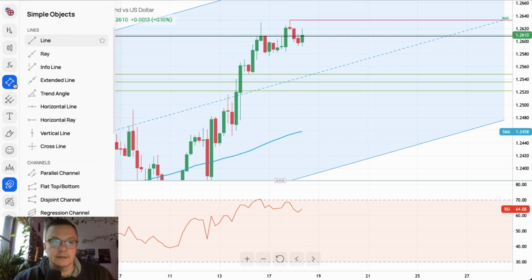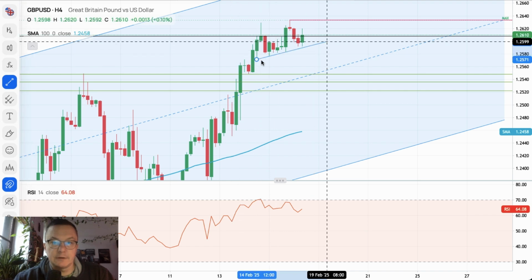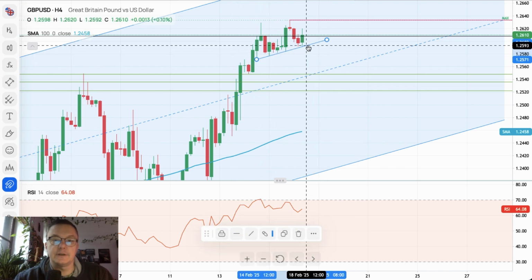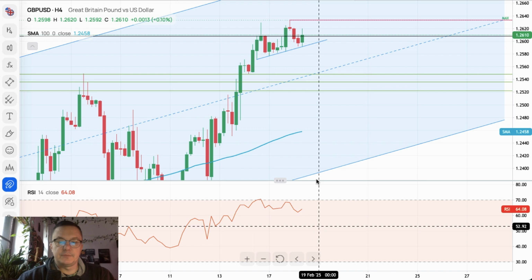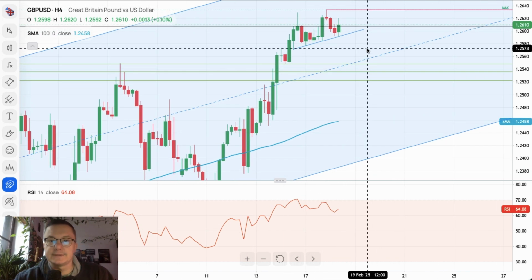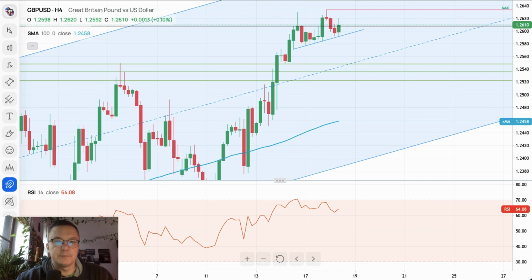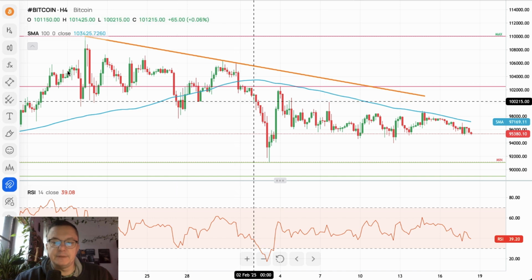A local trend line is still here, so the market keeps trading above this local trend line. Any breakout below this trend line would likely expose the level of 1.2550 for a test, right? So please keep an eye on the current situation on the British pound. It looks like temporary bulls might be done with the rally higher. And last but not least, let's take a look at the Bitcoin.